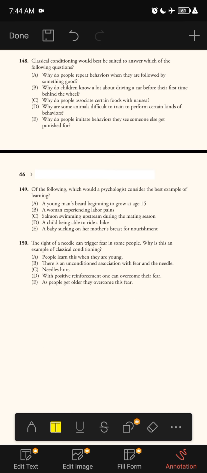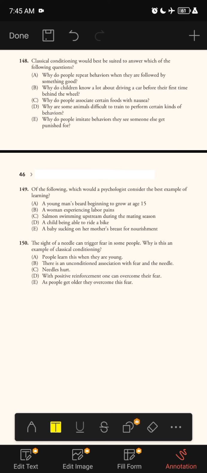Next question. Classical conditioning would be best suited to answer which of the following questions? A. Why do people repeat behaviors when they are followed by something good? B. Why do children know a lot about driving a car before their first time behind the wheel? C. Why do people associate certain food with nausea? D. Why are some animals difficult to train to perform certain kinds of behaviors?